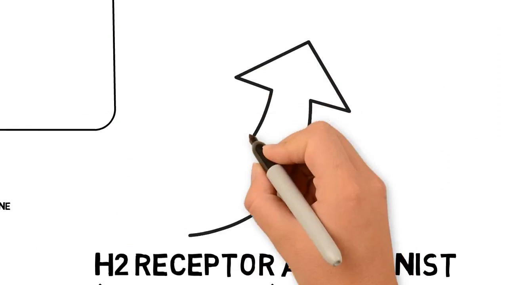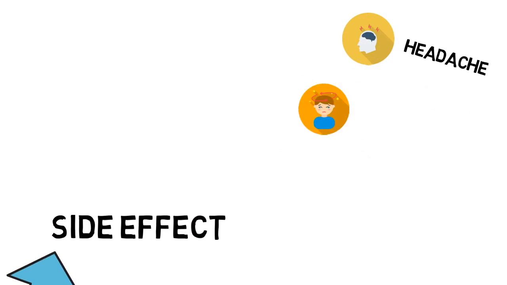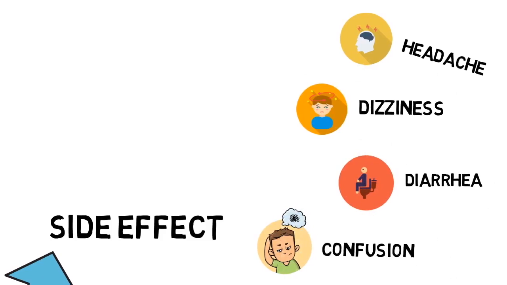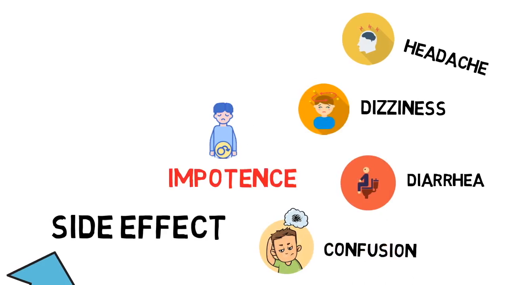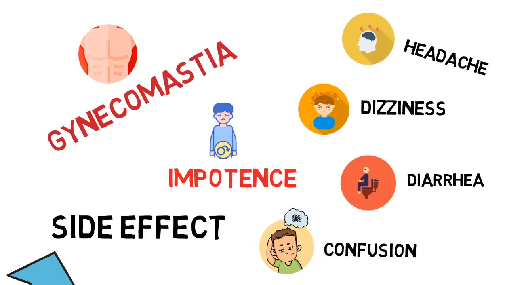Side effects for H2 receptor antagonists are relatively rare. However, some transient effects may include headache, dizziness, skin rash, diarrhea and confusion. Furthermore, long-term use of these antagonists may cause impotence due to erectile dysfunction and gynecomastia, which is also known as man boobs. These side effects are associated with the blocking of H2 receptors located in areas other than the stomach. These include the heart, vascular smooth muscle, and the immune system.